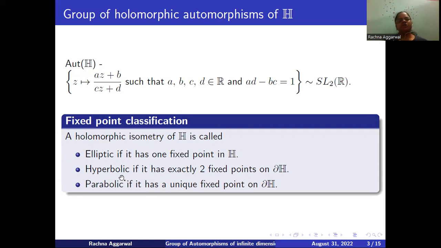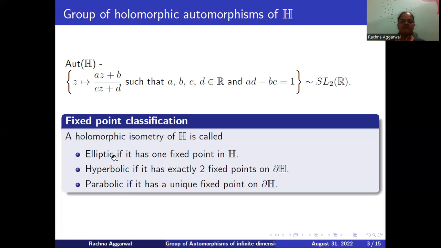Now, conjugacy just moves fixed points. So it is easy to see that all conjugates of elliptic isometries are elliptic isometries, and all the conjugates of hyperbolic isometries would be hyperbolic isometries, and all the conjugates of parabolic isometries would be parabolic isometries.